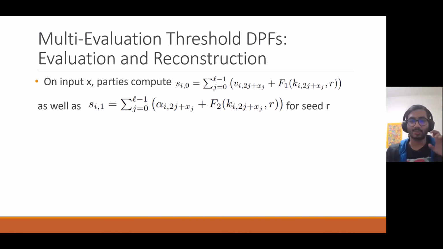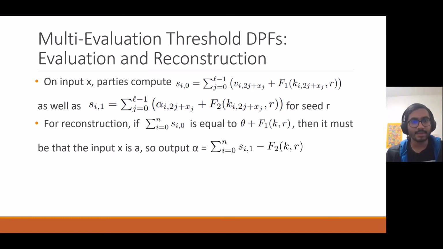So if the first bit is 1, they're going to use a certain vector for that. If the second bit is 0, they're going to use a certain vector for that. And then for the keys, if the first bit is a 1, they're going to use a certain key for that, and if the second bit is a 0, they're going to use a certain key for that. And they're going to take the sum over those results, and they're going to take another sum over the alphas. So the same thing, but they're going to plug in the alpha_i and the k_i to another pseudorandom function. And they're both going to use the pseudorandom function with a seed r.